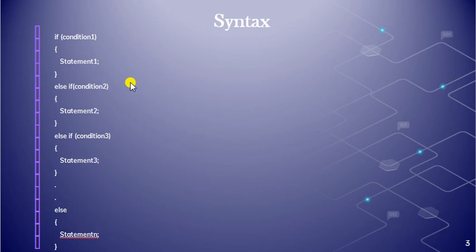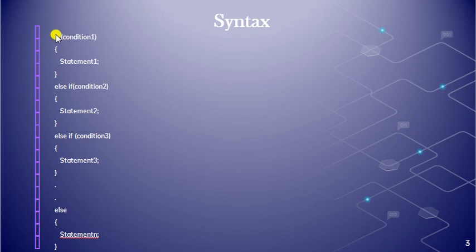Else if ladder. So why is it called an else if ladder? One condition is checked, and if it is not true, then another condition is checked, like that. Then it will flow like a ladder. We can see that in a flow chart.